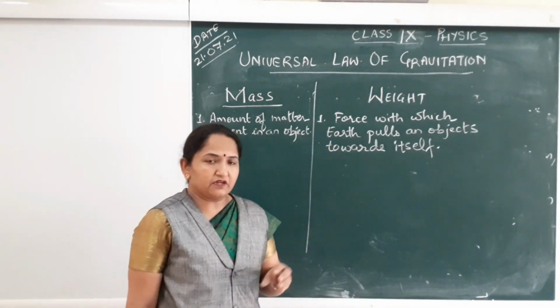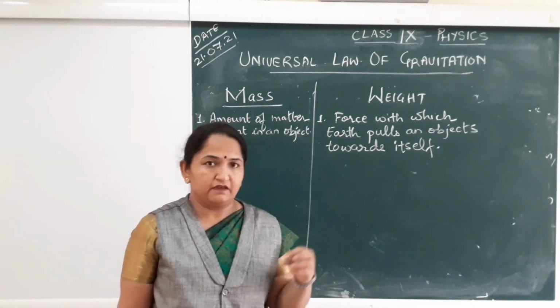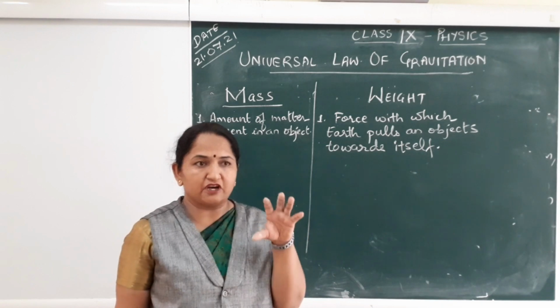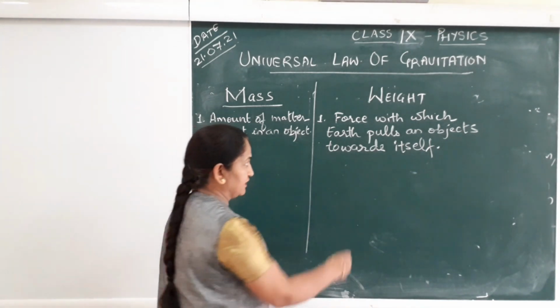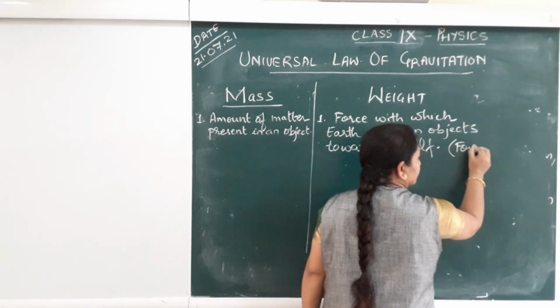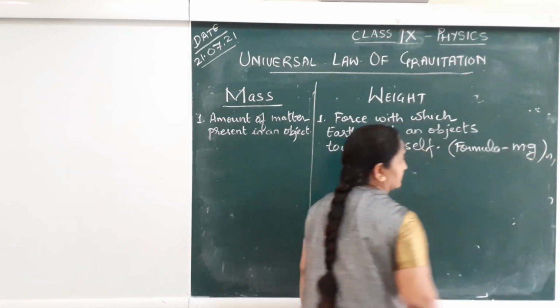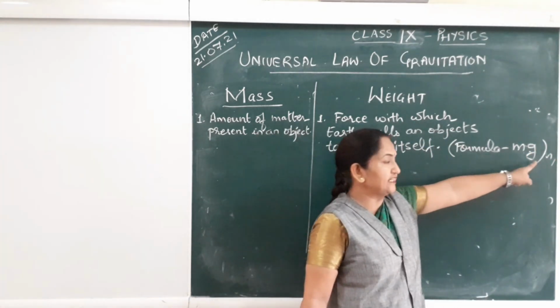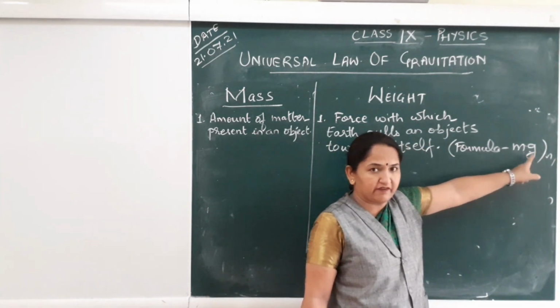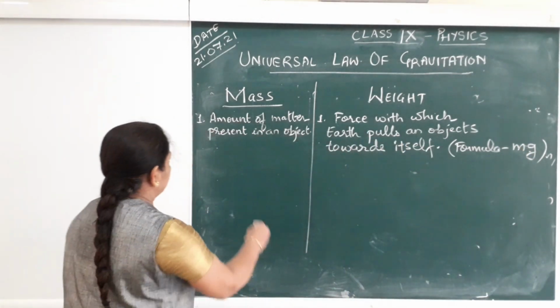So whenever you are counting the weight of an object, you will count it as the force with which Earth is pulling it towards itself. So the formula is mg. Formula for calculating weight is mg. Mass of the object multiplied by acceleration due to gravity. Product of the two will give you the weight of an object.